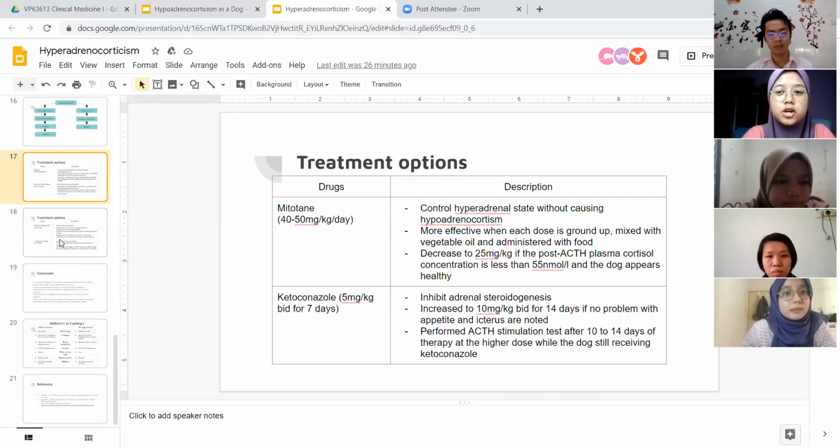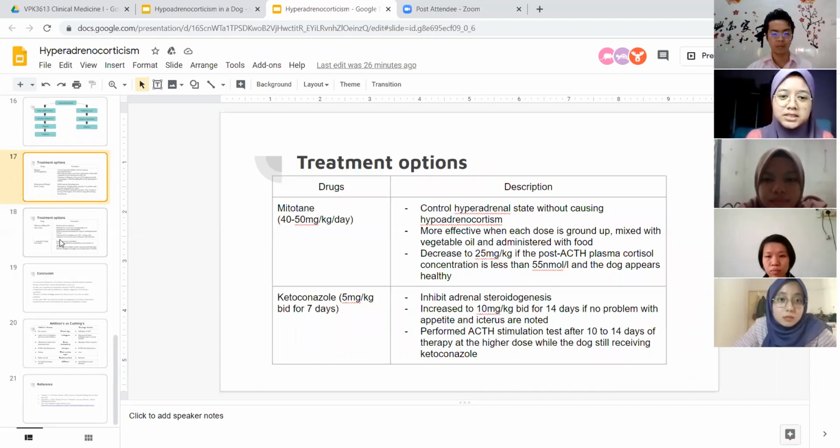Moving on to the treatment options, the drugs we can use are mitotane for chemotherapy, 40 to 50 milligrams per kg per day, which controls hyperadrenocorticism without causing hypoadrenocorticism. It is more effective when each dose is ground up, mixed with vegetable oil and administered with food. Decrease the dosage to 25 milligrams per kg if the post-ACTH plasma cortisol concentration is less than 55 nmol/L and